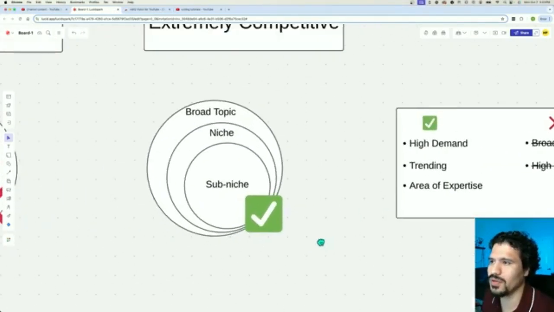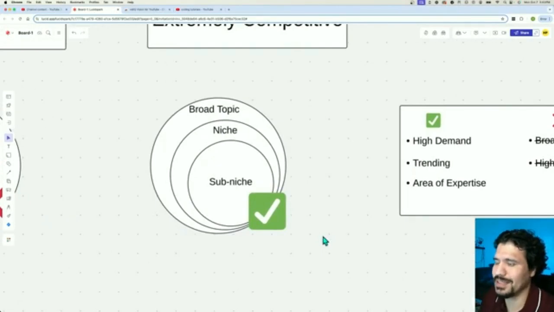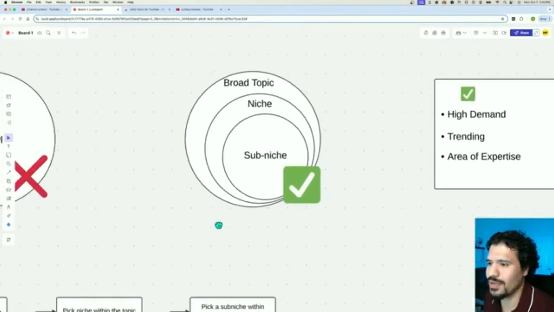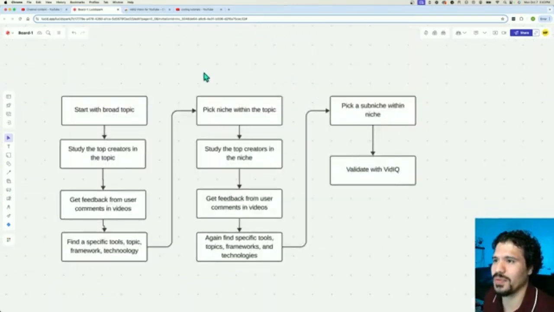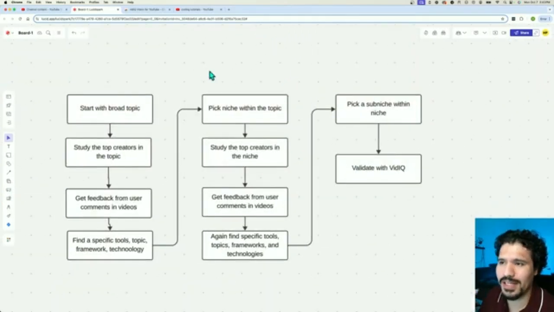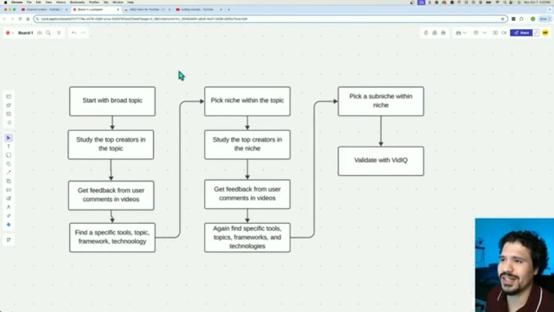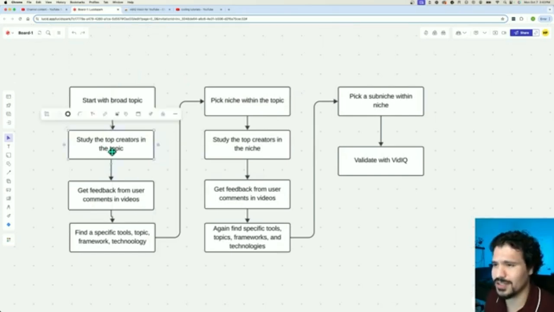And I know you might be wondering, well, how do we get down to finding a sub niche for that broad topic? Where do I even start? I'm also going to go through that with you, and it's a simple, very iterative workflow that you can follow, where you're going to start with that really broad topic. Again, let's say you really want to do stuff on AI. You want to watch content from those creators that are already getting a lot of views making videos about AI, and you're going to pay attention to what technologies they're using, what they're really talking about, but at a very detailed level. You're also going to get feedback from the users that are commenting on their videos.